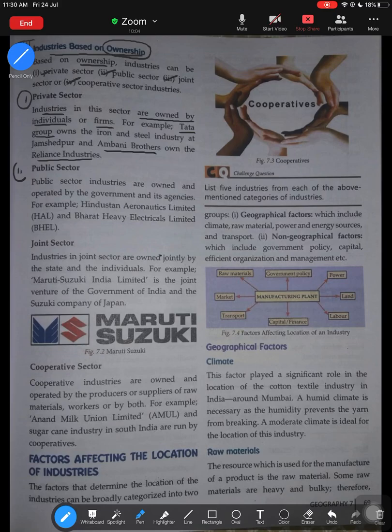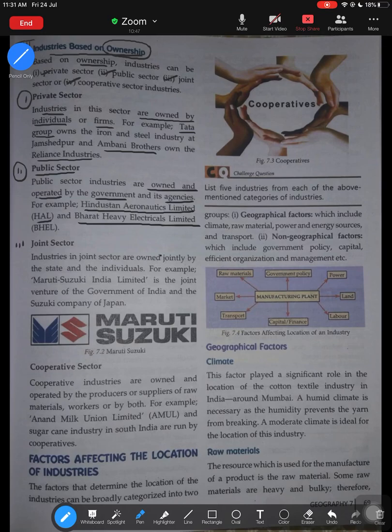Then we learned about the second type of industry, that is the public sector industry, which is owned and operated by government and its agencies. Public here means something to do with government, so it is completely owned and operated by government and its various agencies. We learned how Hindustan Aeronautics Limited, or HAL, is an example of public sector. It is an Indian state-owned aerospace and defense company, which has its headquarters at Bangalore. And we even learned about BHEL, Bharat Heavy Electricals Limited, which is again owned and founded by the Government of India, an engineering and manufacturing company. So these are some examples of public sector industries.